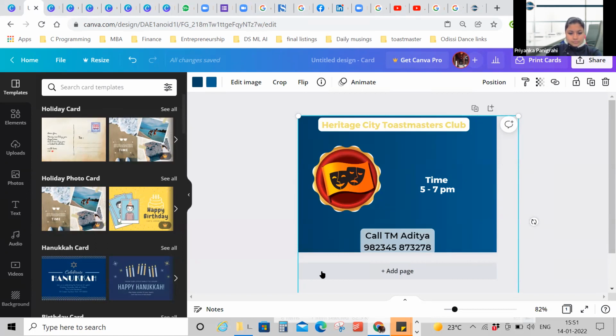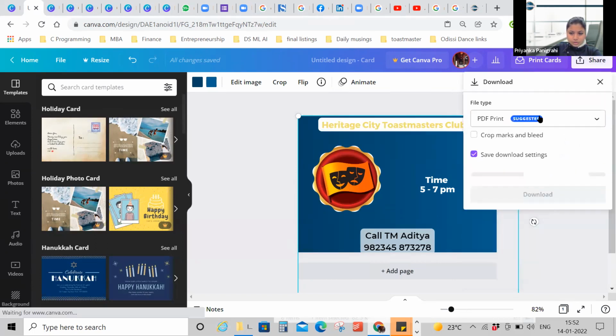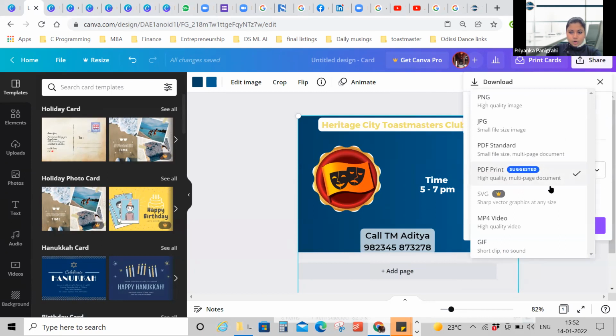So what PPT we have, saved as a JPG, right? Yes, JPG or PNG, however you can save. For example, this one also you can download, right? I hope everyone knows this. You can download it in PDF print, or you can download it in PNG or JPG.